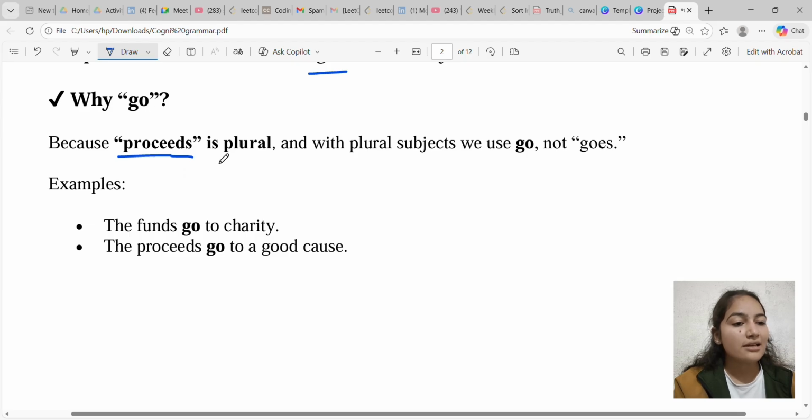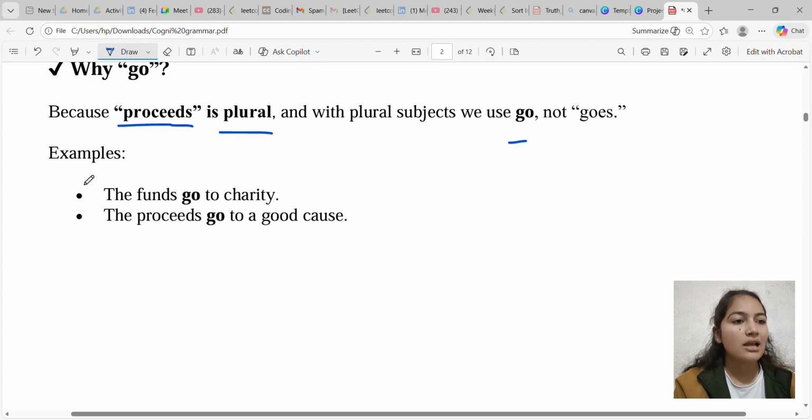Well, the correct sentence would be, the proceeds from the fundraiser go towards stray animals. Why go? Because we are talking about proceeds, and proceeds is plural, and with plural subject we use go, not goes.